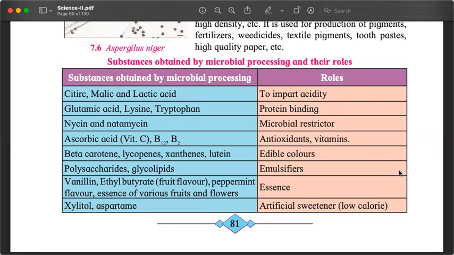Other substances: vanillin, ethyl butyrate, peppermint flavor, essences that we put in cakes for flavor, of various fruits and flowers. These are used to make essence. Essence means flavor, smell. Xylitol, aspartame, which are used for artificial sweetening instead of using sugar. They are used by people who are diabetic, people who have high blood pressure, problem with sugar processing. So those who have to cut down on sugar, but they still want to enjoy the sweet taste, these things are used.